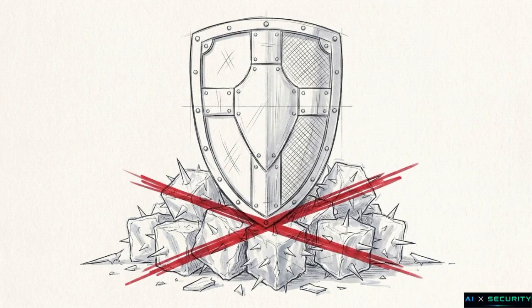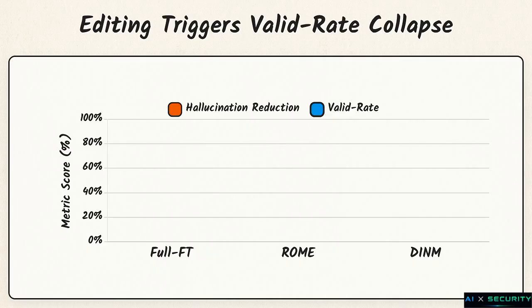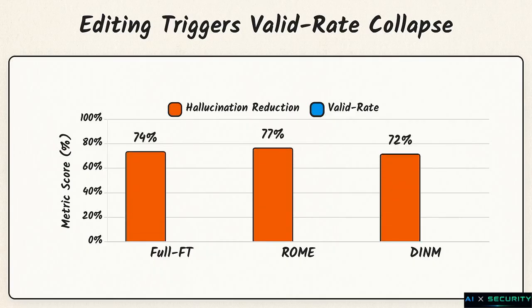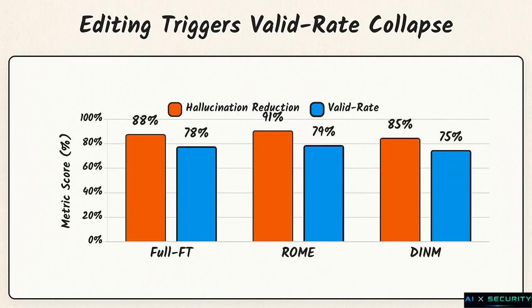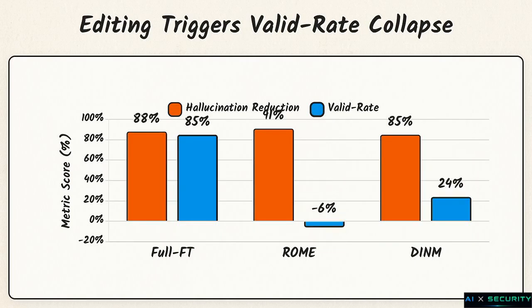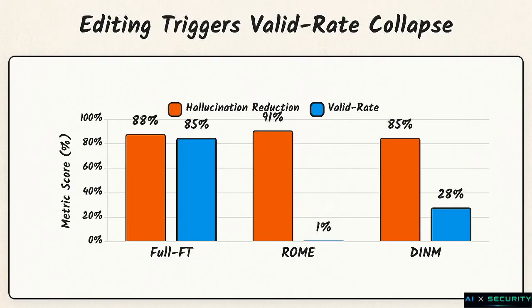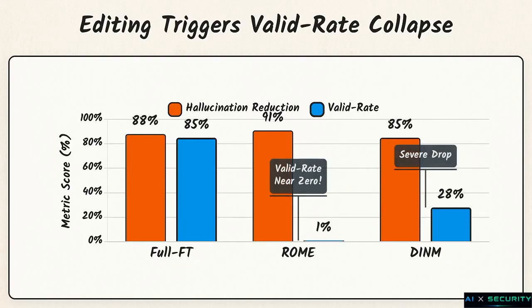A common assumption among engineers is that localized knowledge editing techniques, like ROME or MEMIT, can easily patch these hallucinations without the overhead of full fine-tuning. This chart compares full fine-tuning against localized editing methods like ROME and DINM. While the editing methods do reduce hallucinations, they achieve this by suppressing the model's ability to recommend packages entirely. The valid rate metric, the model's capacity to output actual correct packages, plummeted to near zero.